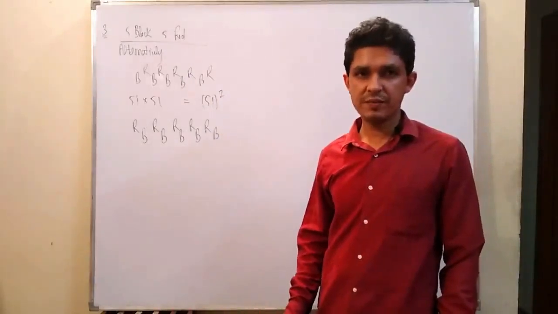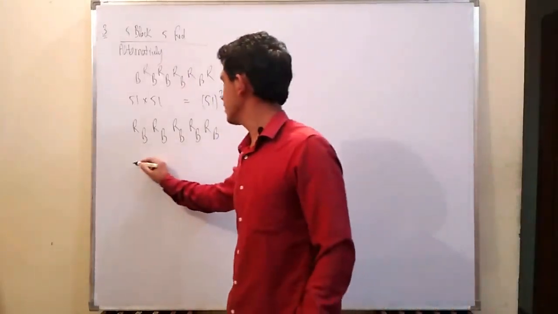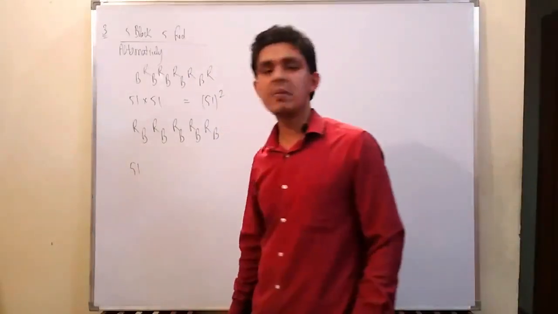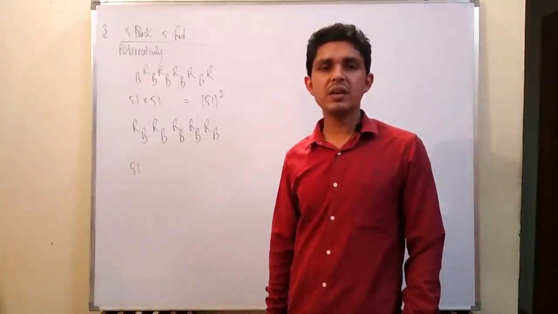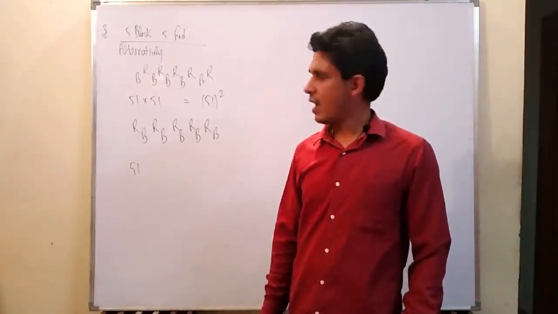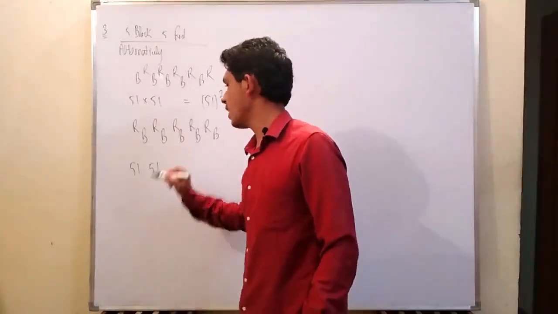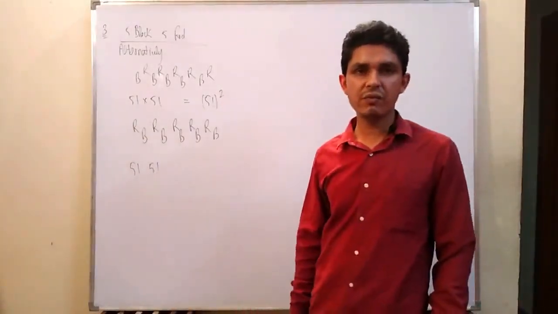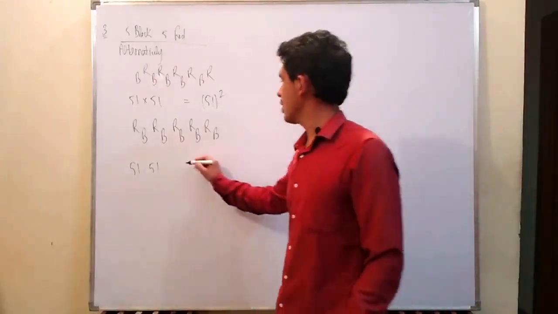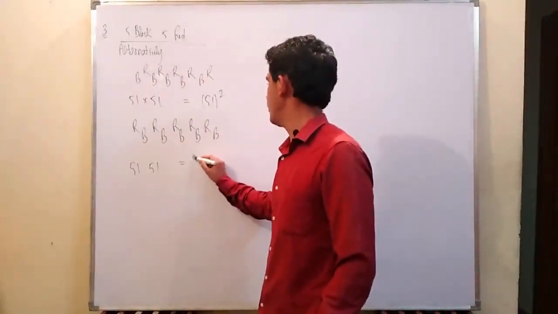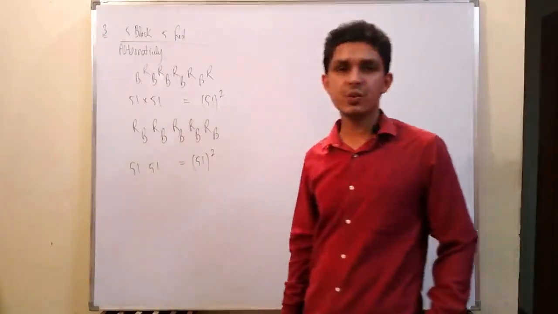Coming to the second case, first arranging all black balls in a line can be done in factorial 5 ways, and thereafter arranging 5 red balls in a line can be done in factorial 5 ways. So the total number of arrangements here will be factorial 5 square.